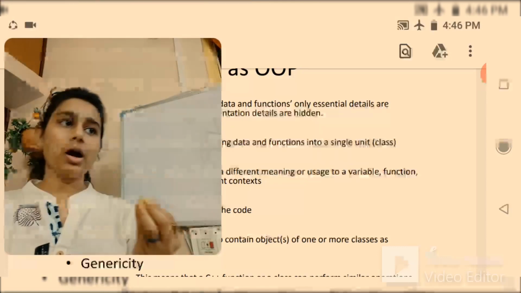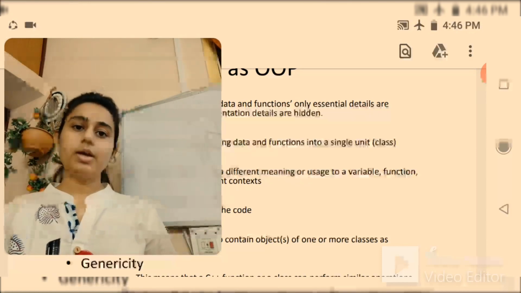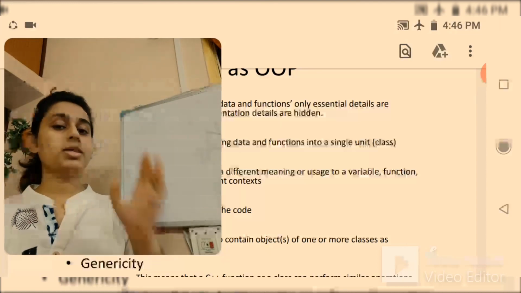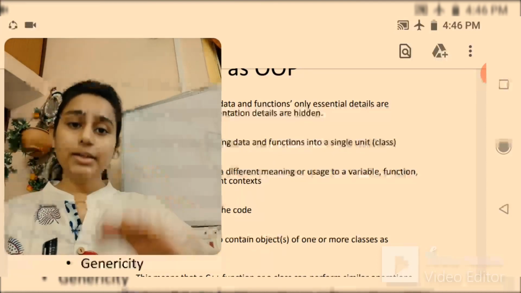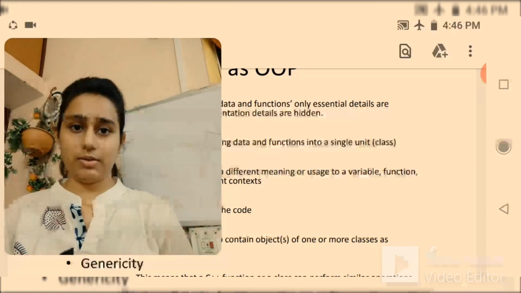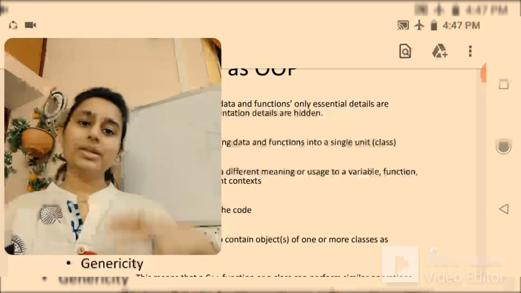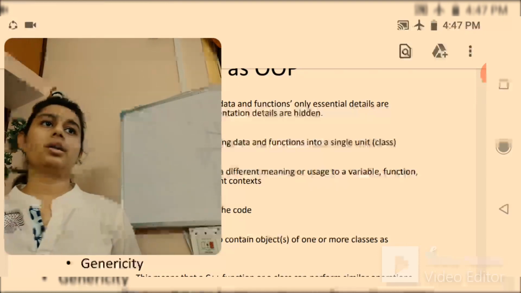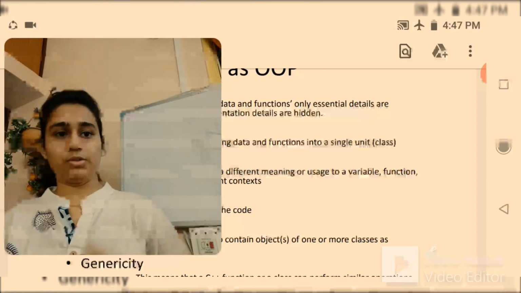Only the part which is relevant for the user to use the particular software, or anything, is known as abstraction. You are not able to know the detail of it, just how you can use it. You know how to drive a car, but the mechanism of it, how it is created, how it is designed, you don't know the detail about it.